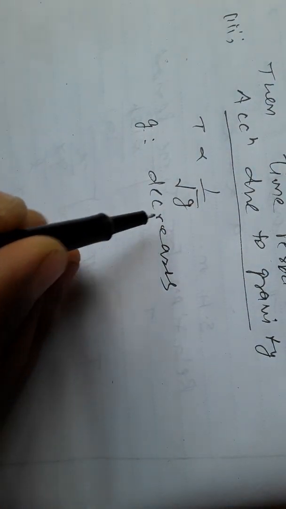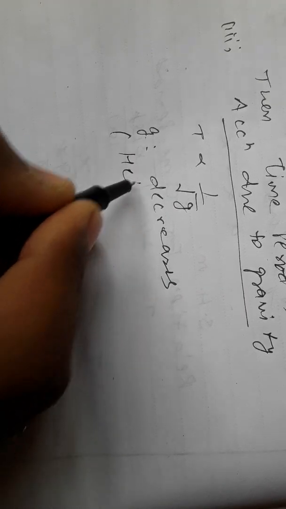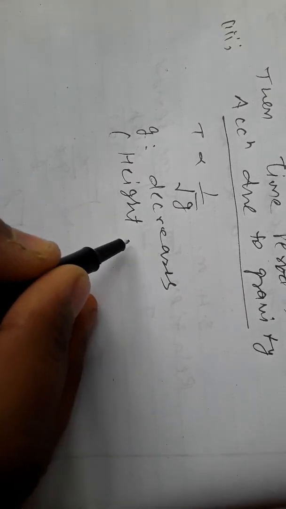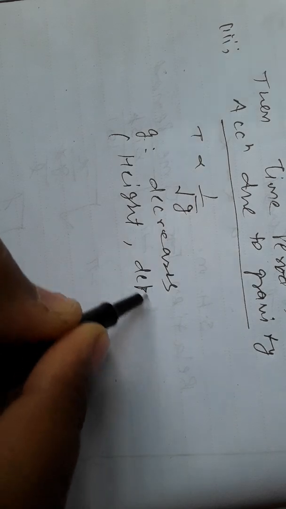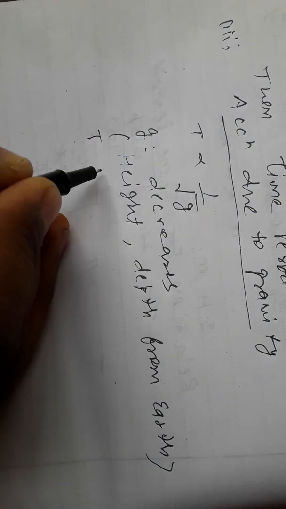If acceleration due to gravity decreases, in the cases of height and depth from Earth, then the time period of oscillation increases.